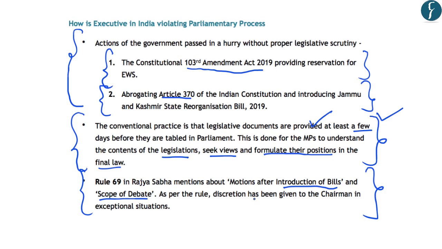Now, if these conventions and Rule 69 of the Rajya Sabha have not been followed in the passing of these laws, such laws can be challenged in the Supreme Court and can be subject to judicial review or judicial scrutiny. And in this background, the action taken by the Supreme Court of UK becomes extremely important. This decision of the Supreme Court of UK sets an example for other democracies like India, which are following the British system of parliament and government.